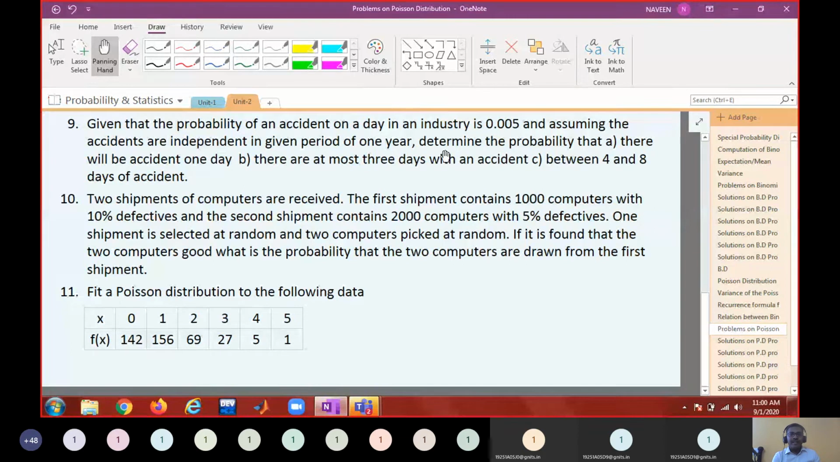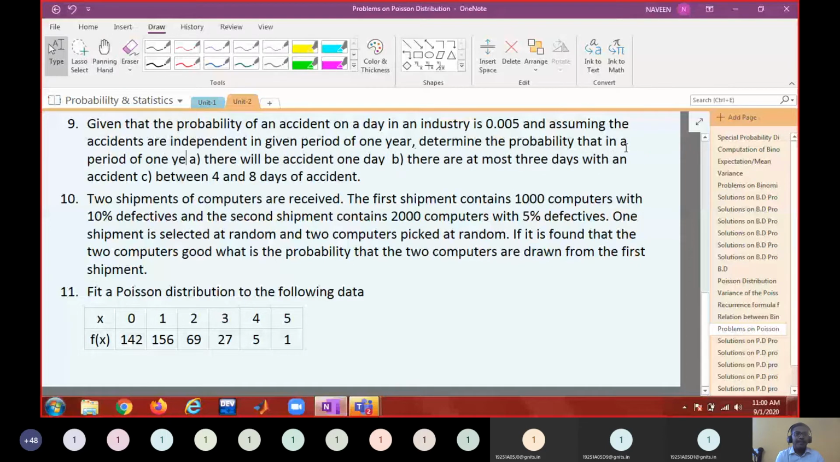Okay, determine the probability that there is an accident in 1 day. There are at most 3 days with an accident, between 4 to 8 accidents. Okay, so in a period of 1 year, let us add that. Otherwise it is difficult to compute lambda.